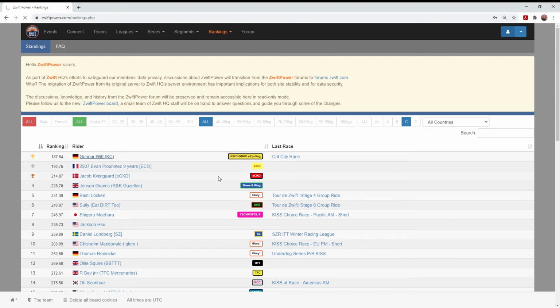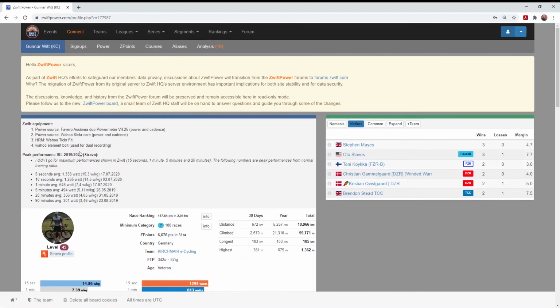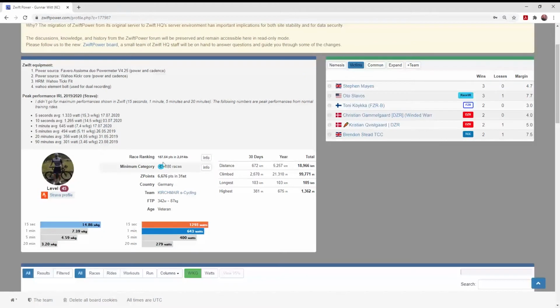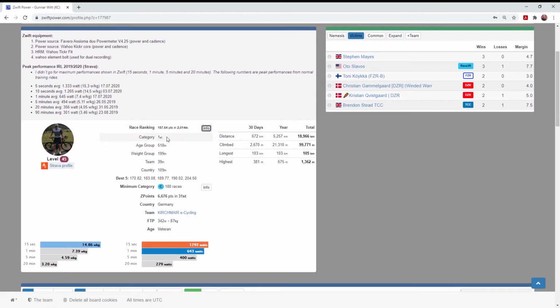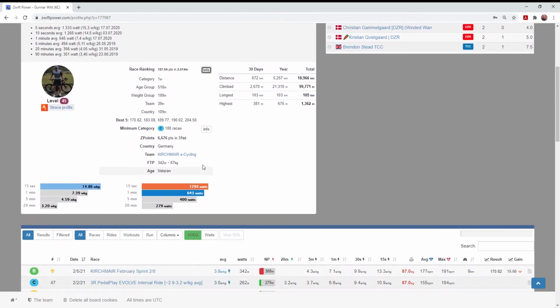Click on his name. We're going to bring up his profile. He's got some stats. I took a look at this, verifying his data outdoors. Seems to be on the up and up. So here we are, 187 points, 180 races. He is a C category racer, as we can see here. He's first in his category, 500th in his age group, etc.